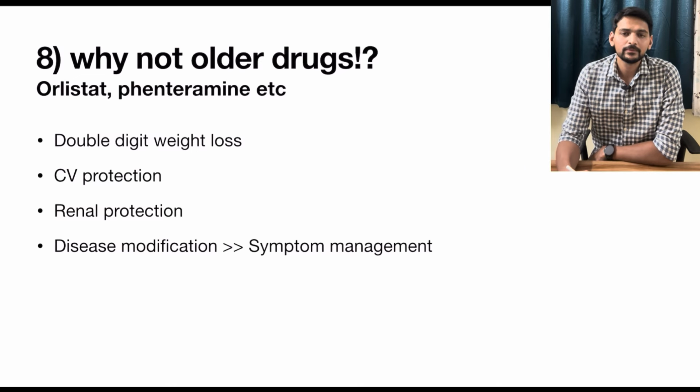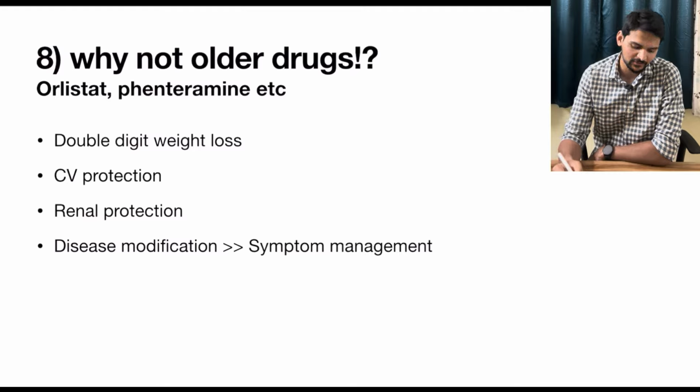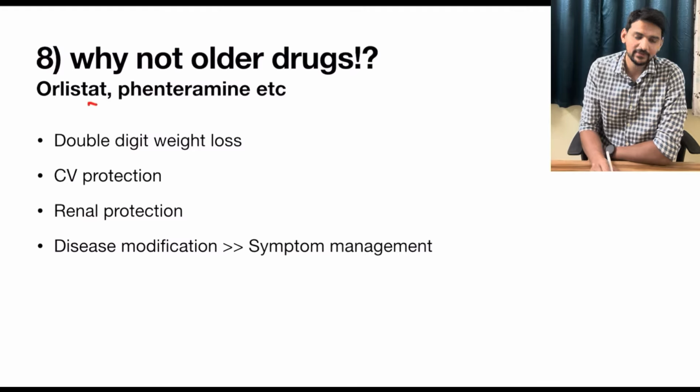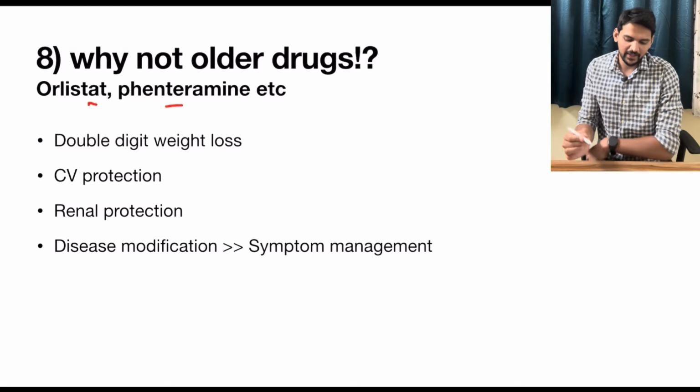Then comes one more doubt. Since many years we have so many drugs in obesity management, why only GLP-1 receptor agonists, these newer molecules, are emphasized so much, not other classes of drugs? For example, orlistat, topiramate, phentermine, etc.